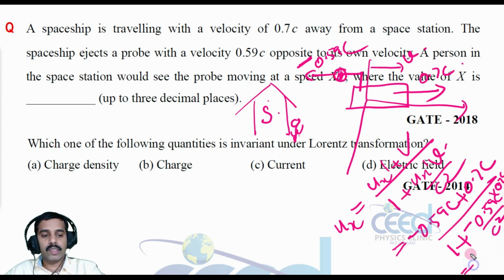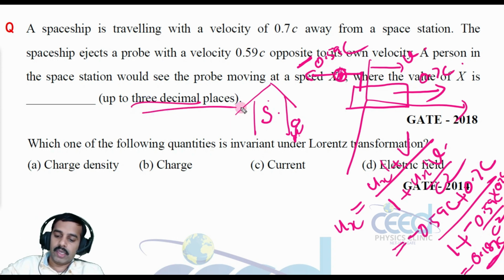When you solve this, the answer is 0.187 c. You have to write it to 3 decimal places. All right.